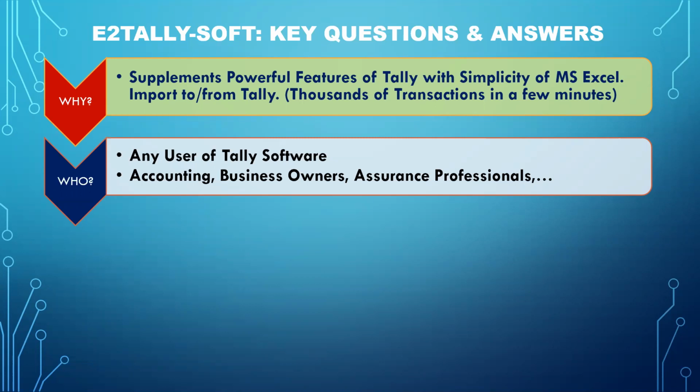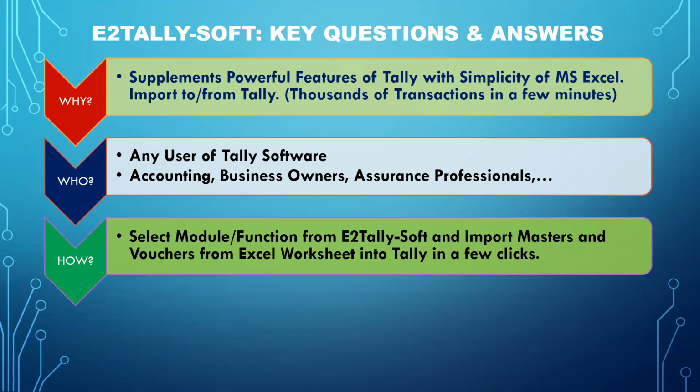Now just imagine the same 300-plus transactions being entered manually by one of the staff. Even if you take an average of 1 minute per transaction, it would have taken 5 hours. Whereas here, you can do it in less than 2 to 3 minutes. Not only that, there is 100% accuracy. How do you do it? I'll show you.